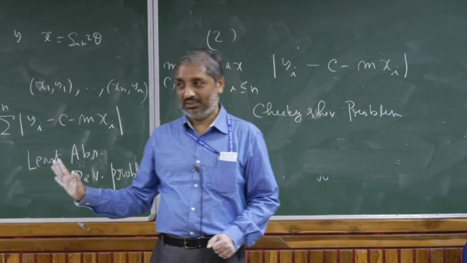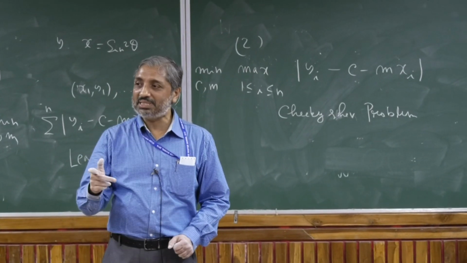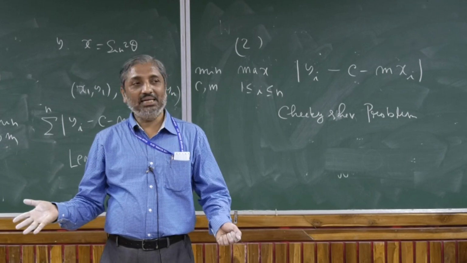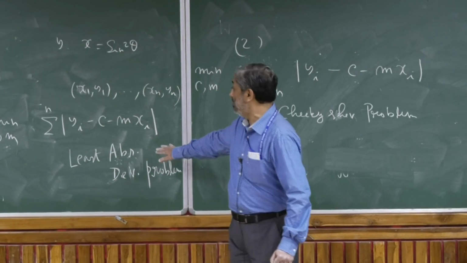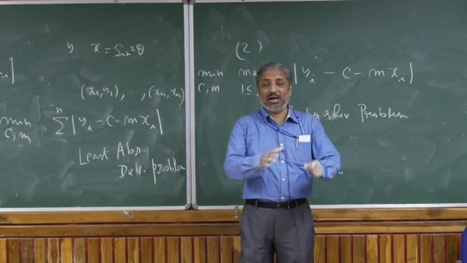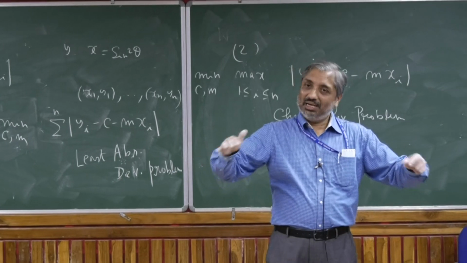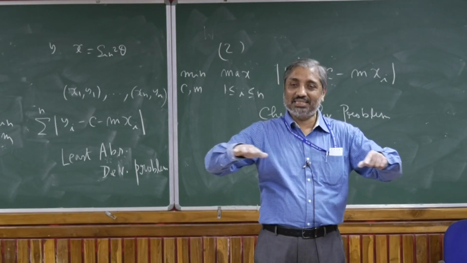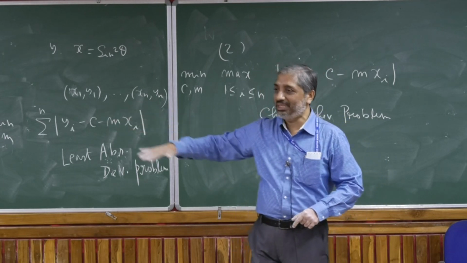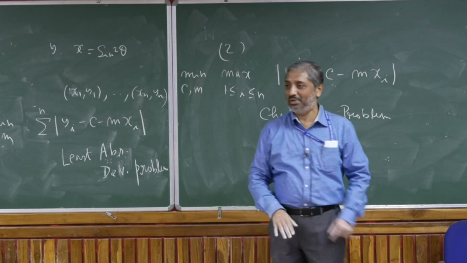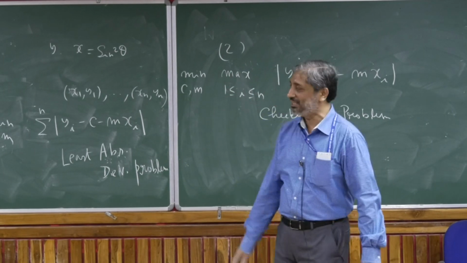Otherwise, it's not worth it, because simplex will be way faster than this, if you use the simplex algorithm for reasonable n and p, a reasonable number of variables. By the way, this result is not only true for a line. If you have the least absolute deviation problem with several variables, Gauss actually stated the result like this, that you can have a hyperplane passing through p of the data points that will be optimal. Okay, so Gauss's result is more general than that, but I am just taking the problem of a line.